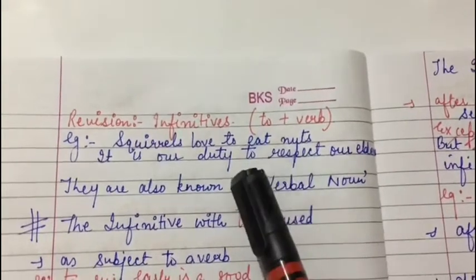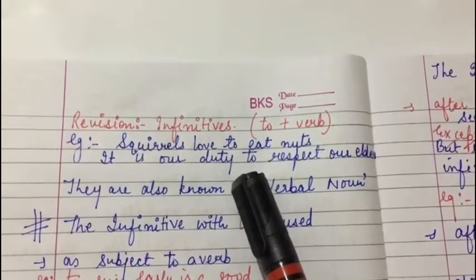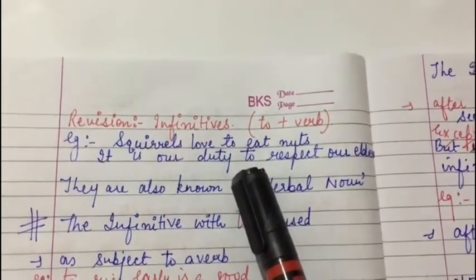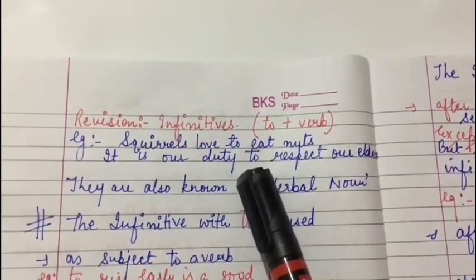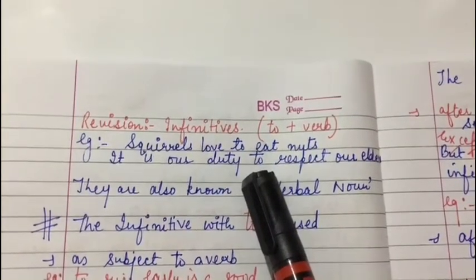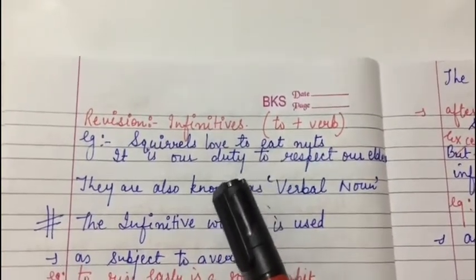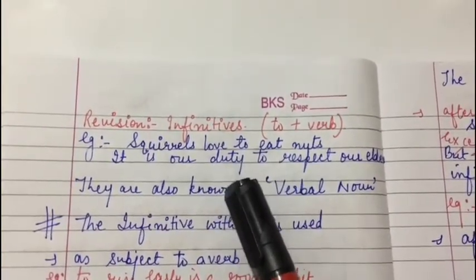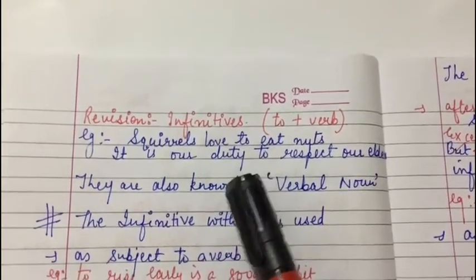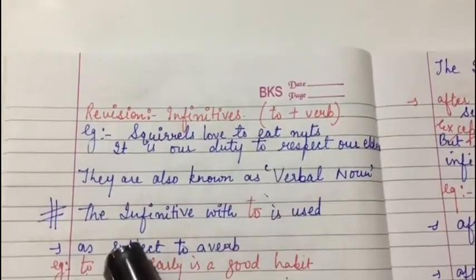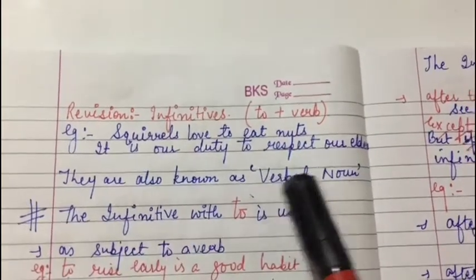So basically to eat and to respect are infinitives because their form is not affected by the number and the person of the subject. They simply name the actions denoted by the verb, that is eat and respect, and hence they have the twin quality of a noun and a verb. So basically we also call them as verbal noun. Okay.